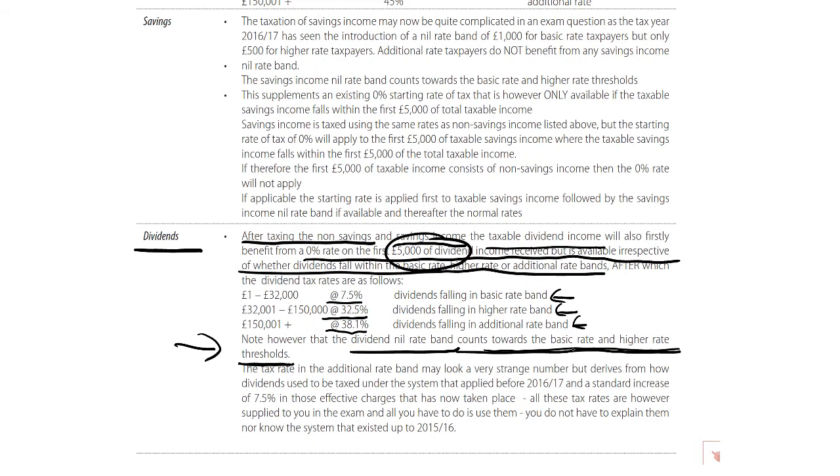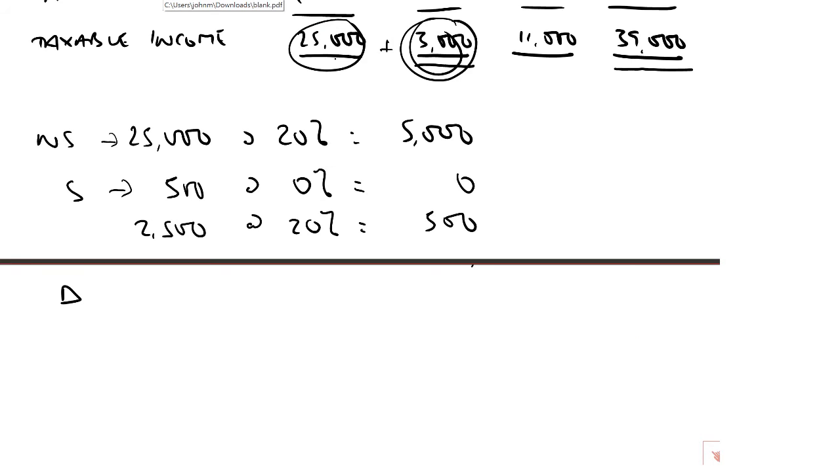What we've seen is that in our example, if I take you back to that, master of modern technology, the first £5,000, irrespective of whether you're basic, higher or additional rate, always the first £5,000 is at 0%. It enjoys the dividend income nil rate band, so no tax. Now, what level, therefore, of tax rate is now applicable to the remaining? We had 11,000, we dealt with the first 5,000, the remaining 6,000.